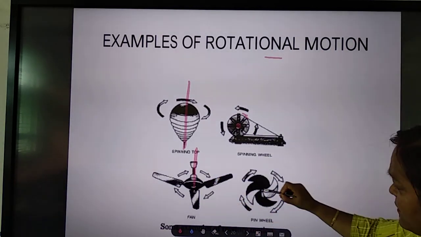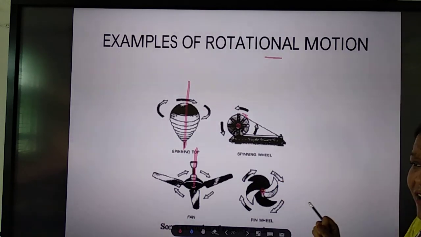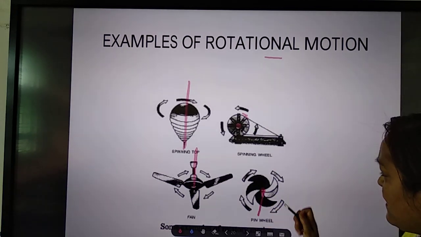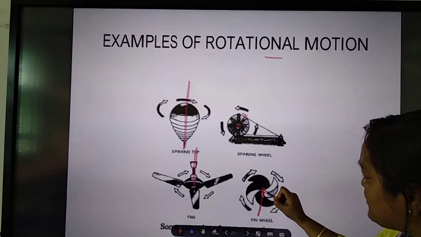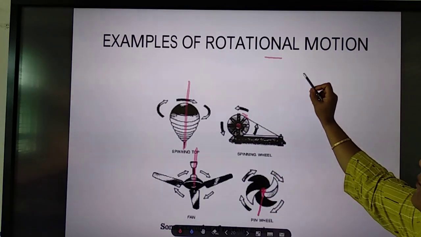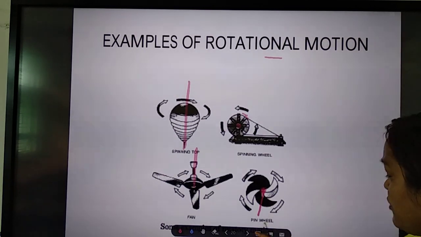Same way a pin wheel. Pin wheel, we say sokuri in Assamese. So if you take tire rotation, it moves on its axis. So that type of motion will be your rotational motion.